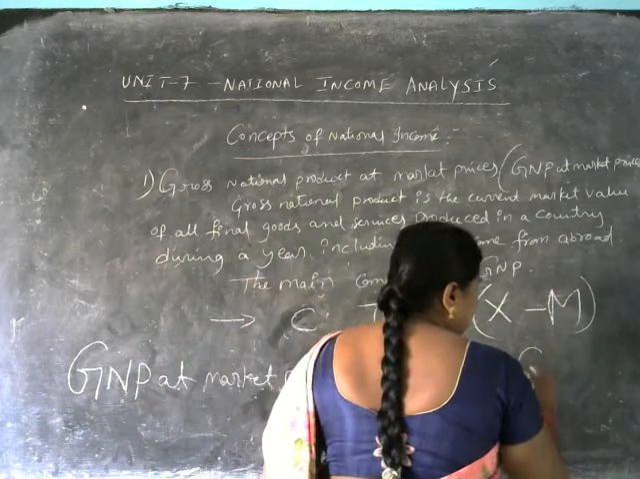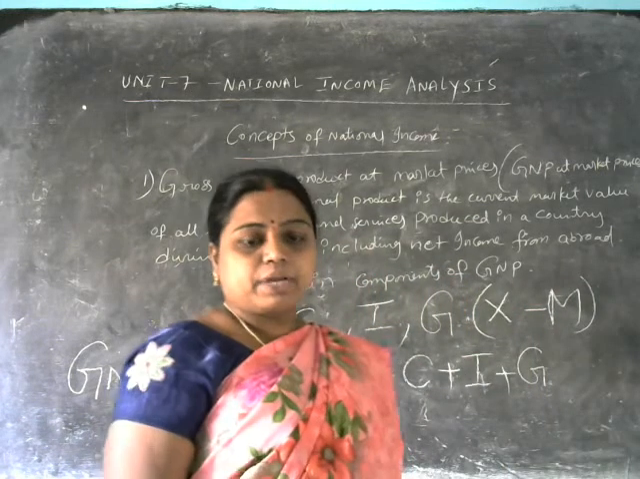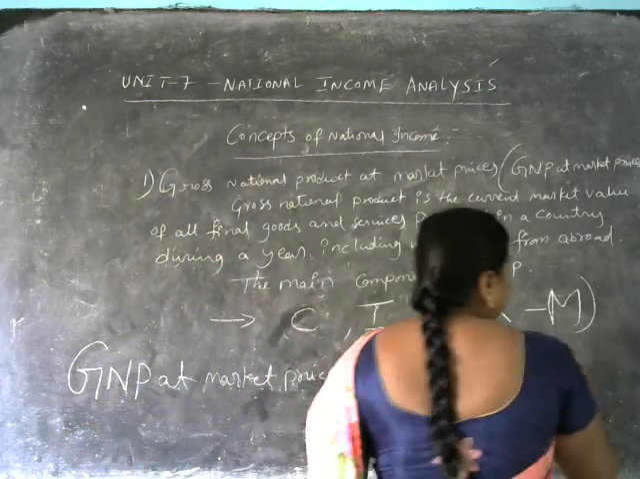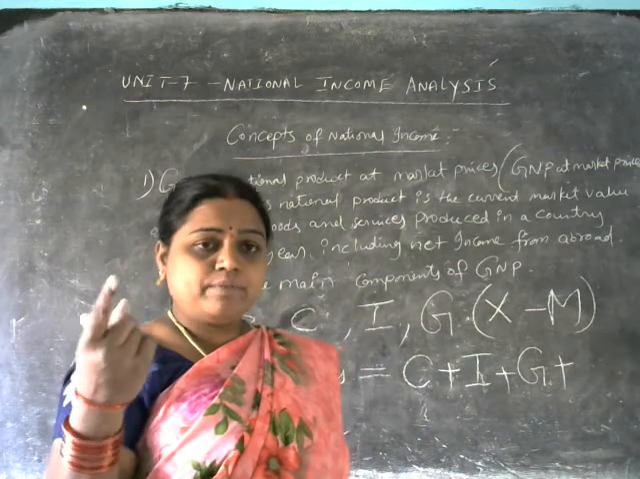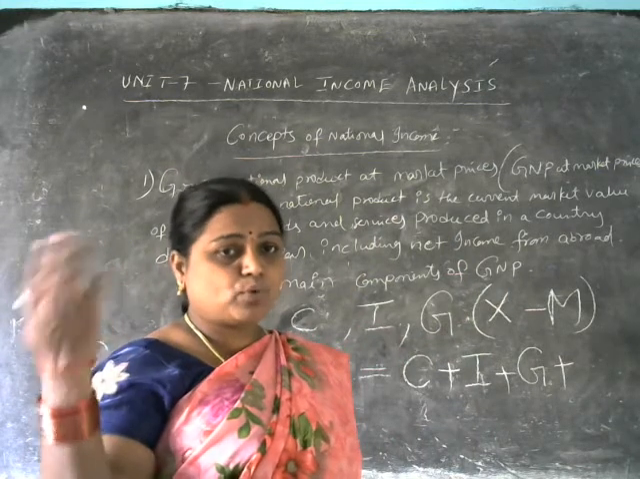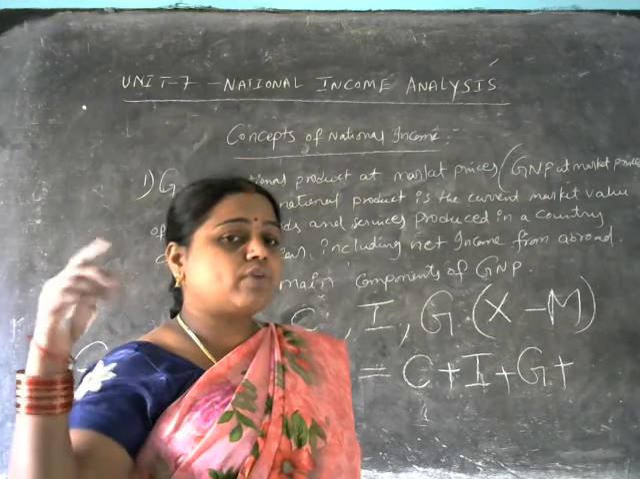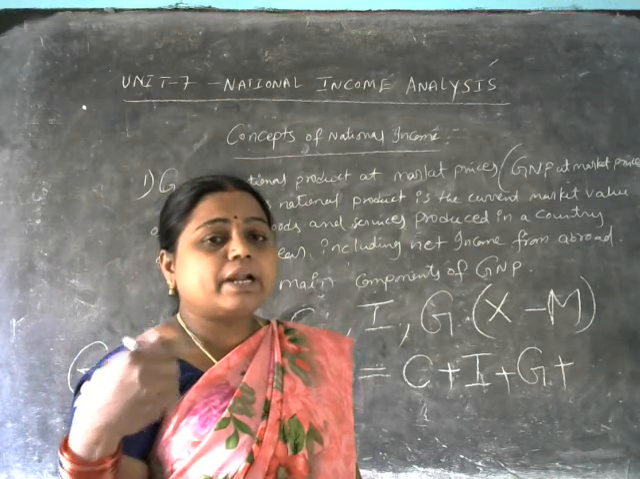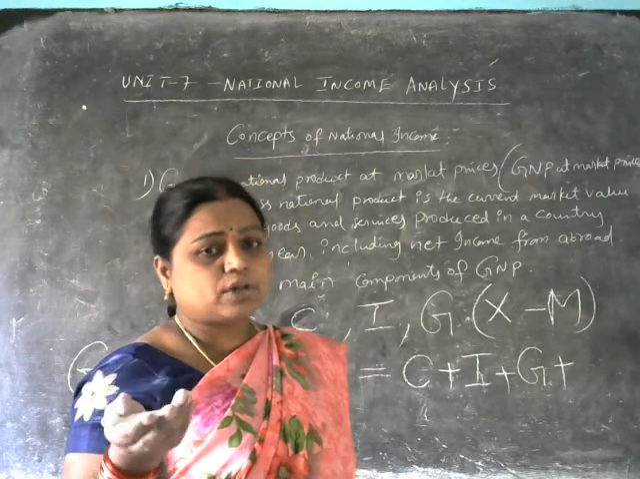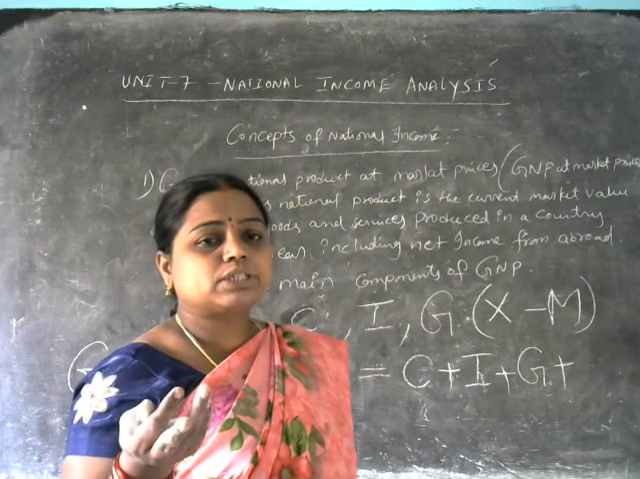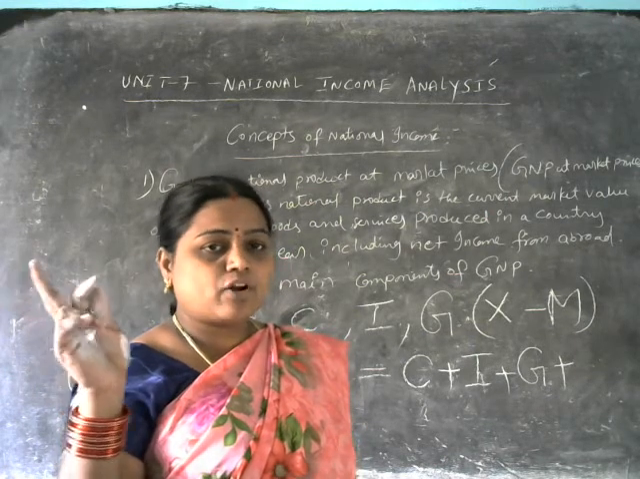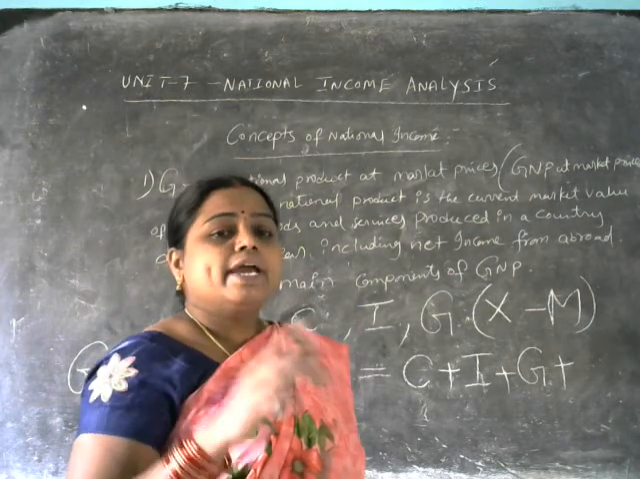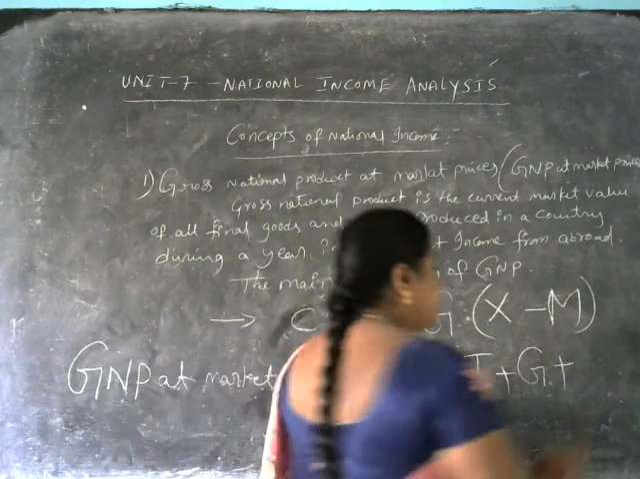Plus the total value of the goods and services exported to other foreign countries minus the total value of goods and services imported from other countries. So we get the net exports. How is this measured? Exports will be denoted with the capital letter X, imports will be denoted with the capital letter M. So we write exports minus imports, X minus M.